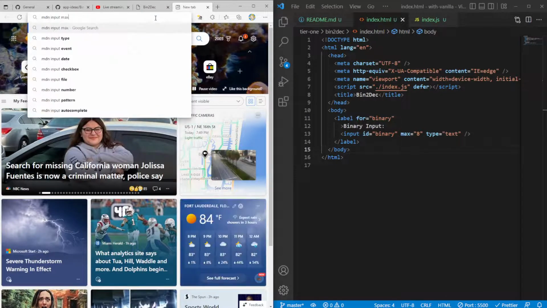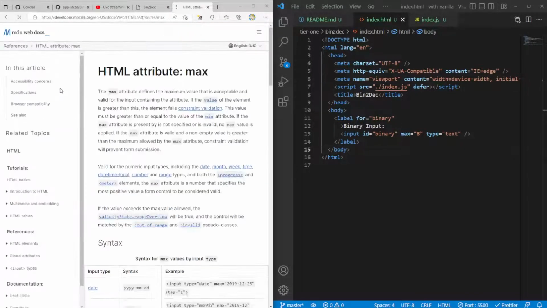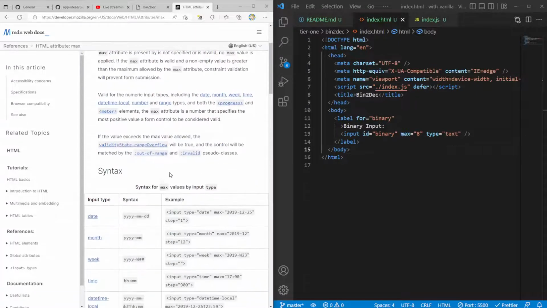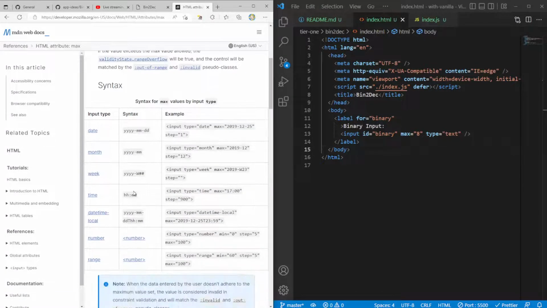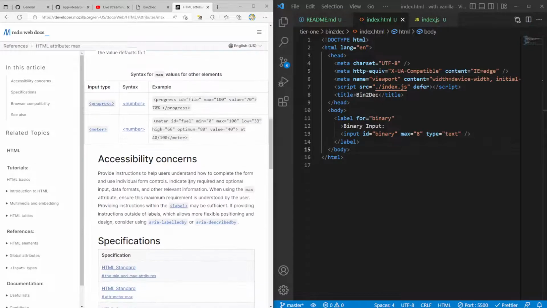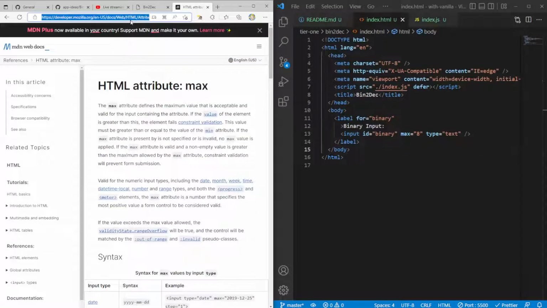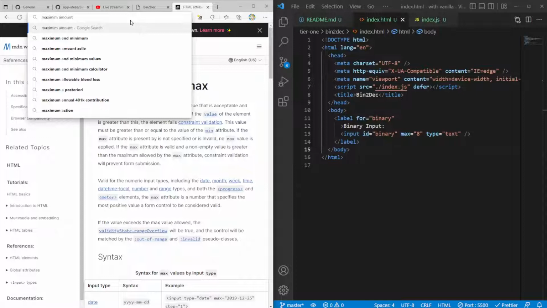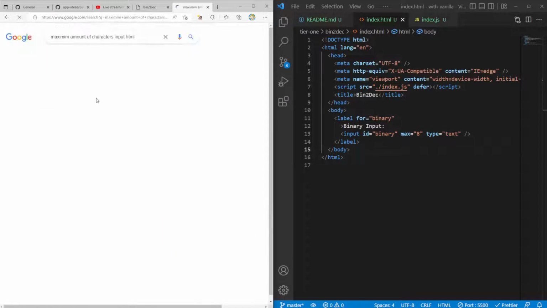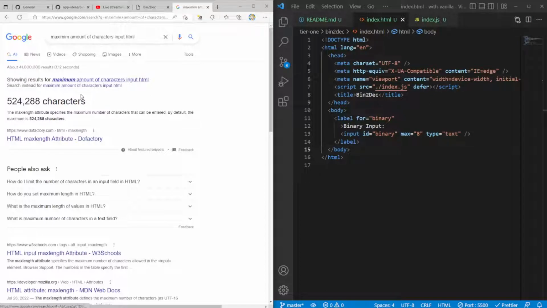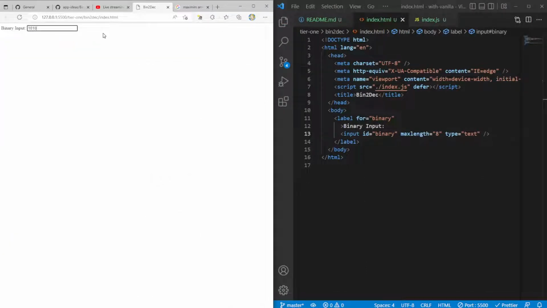So MDN input max. Oh, is this just the maximum value? Oh, but I want the maximum number of characters. I'm pretty sure there's a way to do that. Let's see, maximum number of characters in input HTML. Max length, that's the one I'm looking for. Okay, so maxlength is equal to 8, so it's come back 1010, 1010. Okay, cool. Now I'm trying to enter more characters and I'm not able to.